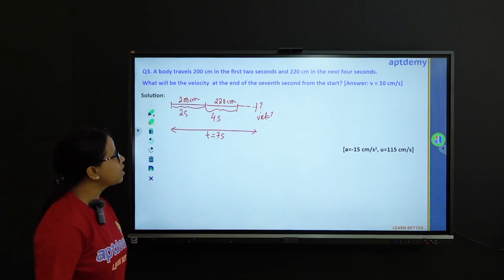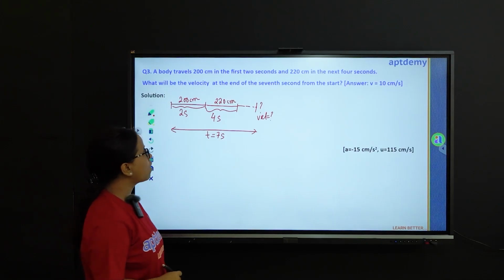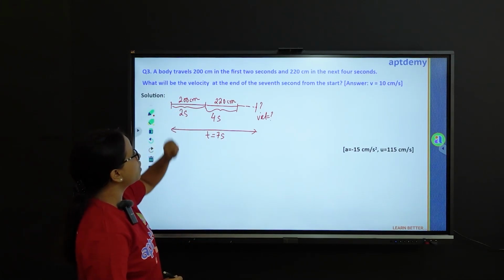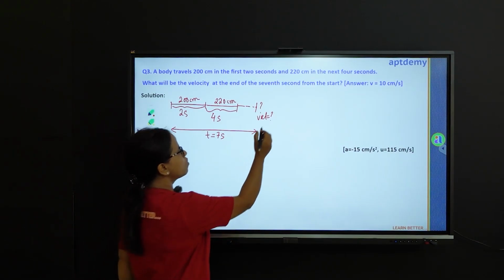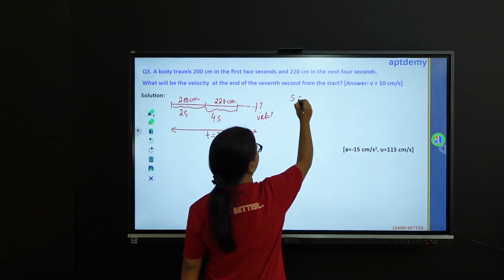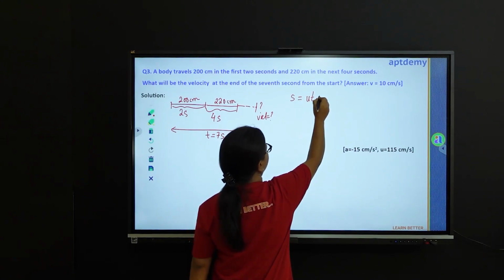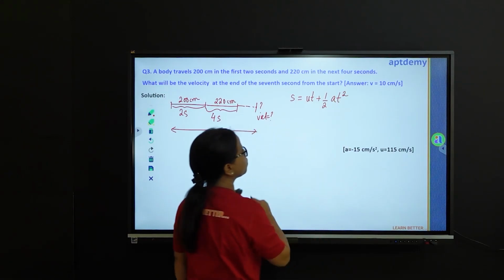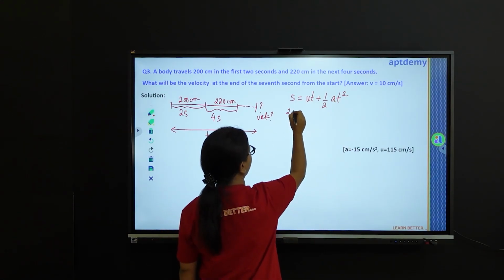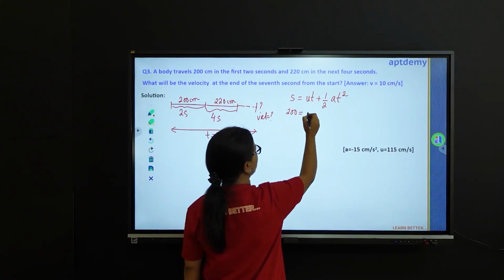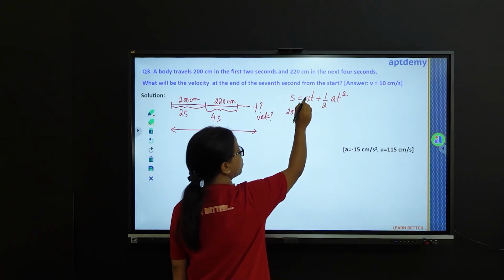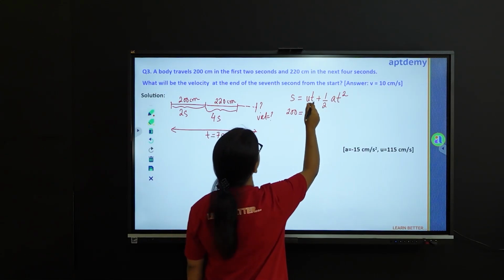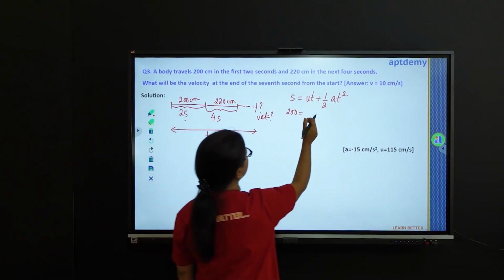Okay. Now we shall try to write equations for this. Have a look at the trick in this question. For the first 2 seconds, it is covering a distance of 200 centimeter. So we shall be using one of the equations of motion, S equals ut plus half at square. So this S is 200, initial velocity is 0. Oh sorry, this t is 2 seconds.